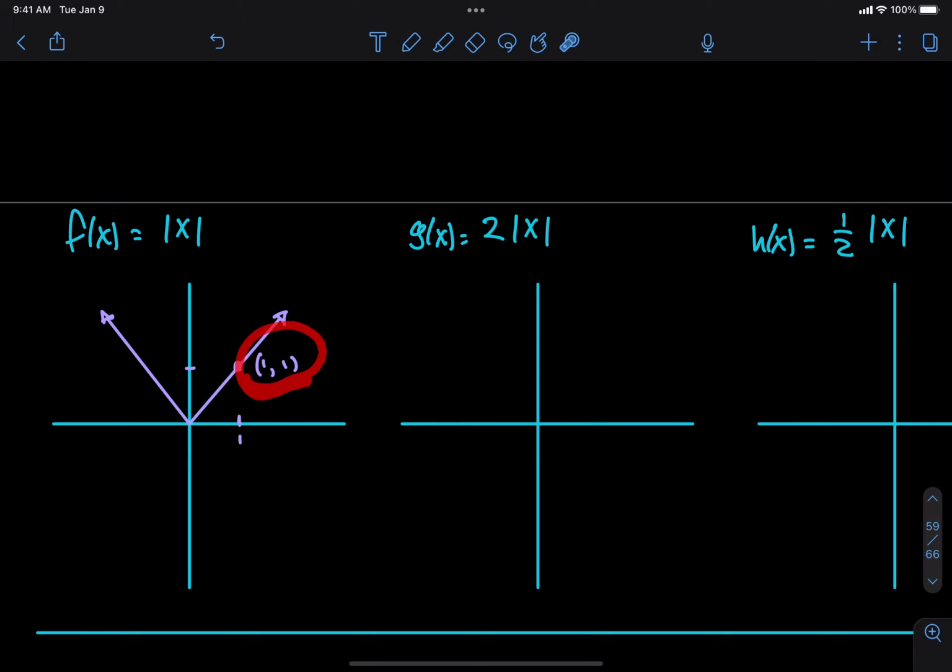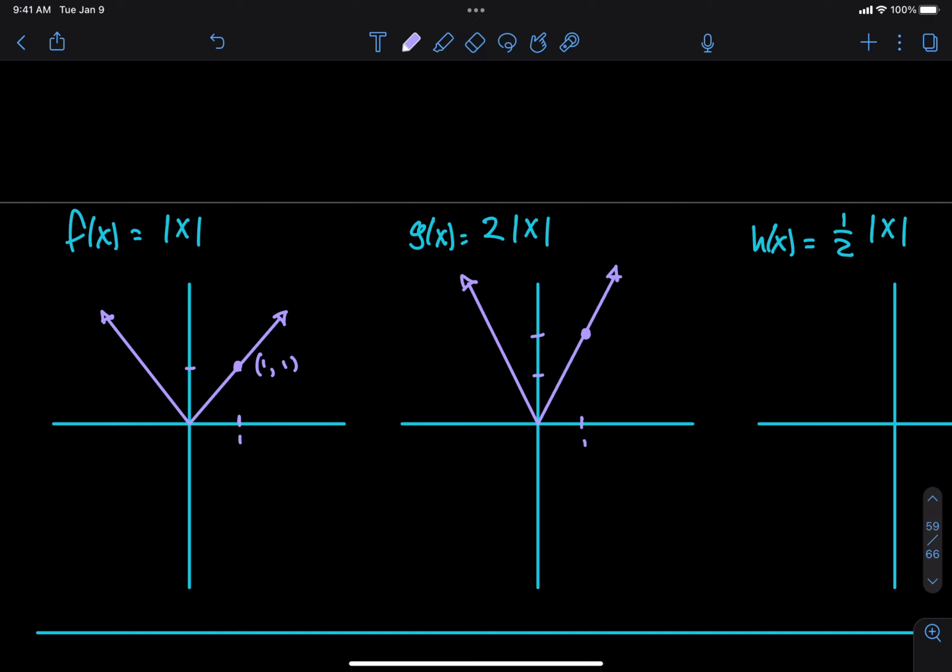So if I'm going to transform this, it's going to be what? 1, 2, right? 1, 2, because the y spot is on the right side. So I'd put a 1 here, and I'd go up 2. I'm going to go through 1, 2 instead. So what's going to happen? It just looks like I took the thing and I stretched it out, okay?